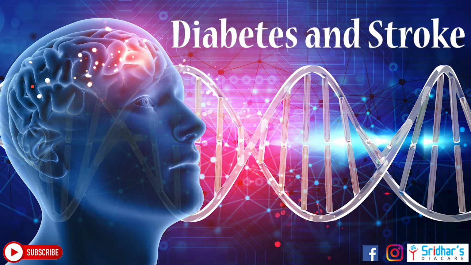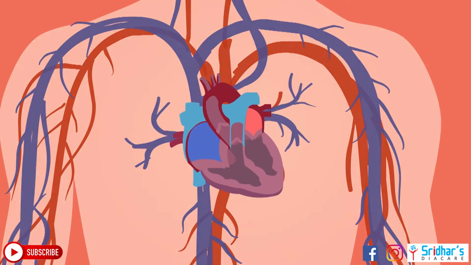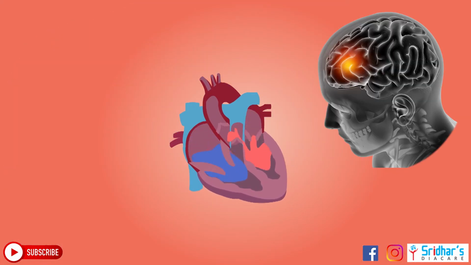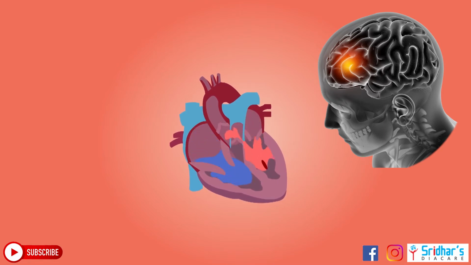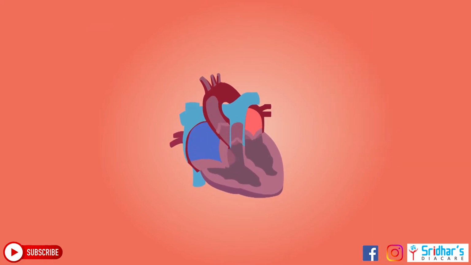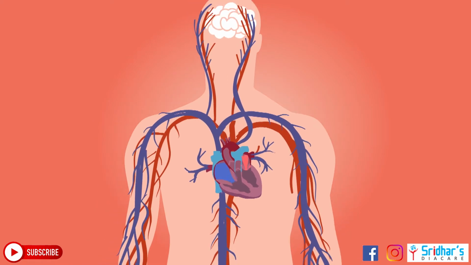Before we talk about diabetes and stroke, one must understand what a stroke actually means. Stroke is a result of a sudden change in the blood supply to a part of the brain, sometimes causing a loss of ability to move a particular part of the body. A stroke happens when there is a loss of blood flow to part of the brain. Brain cells cannot get the oxygen and nutrients they need from blood and they start to die within a few minutes. This can cause lasting brain damage, long-term disability, and even death.